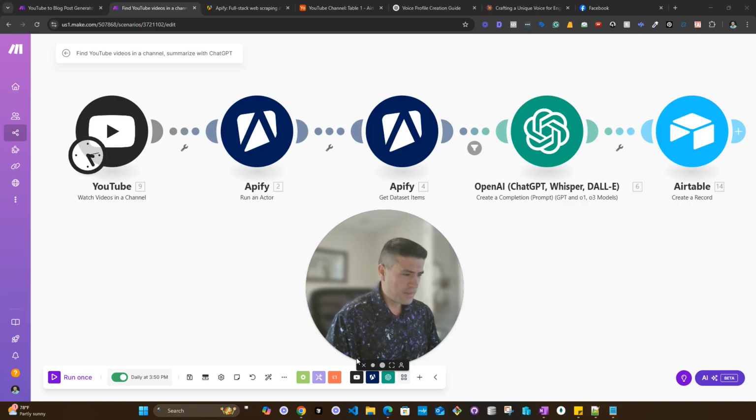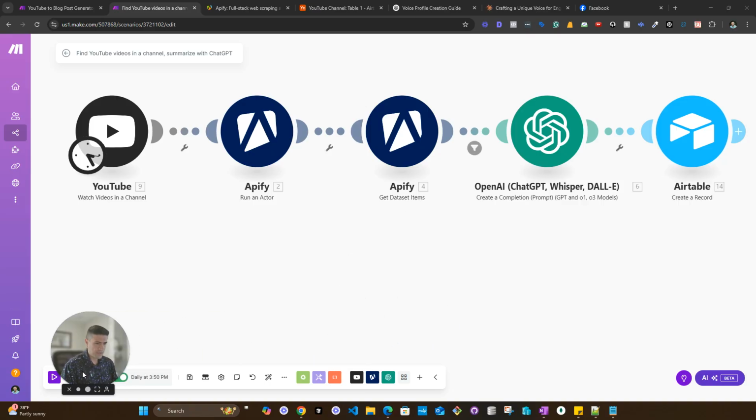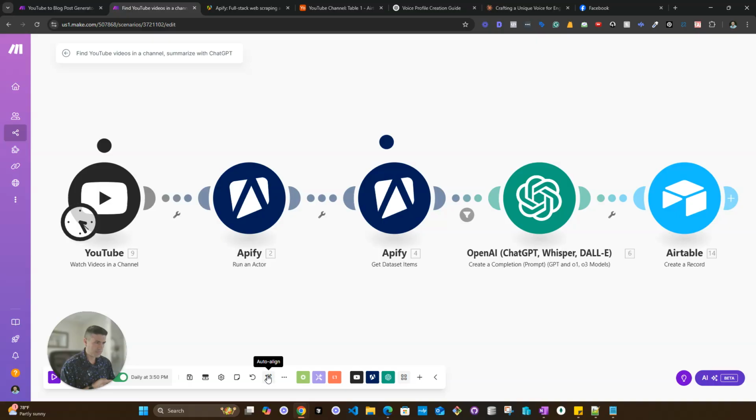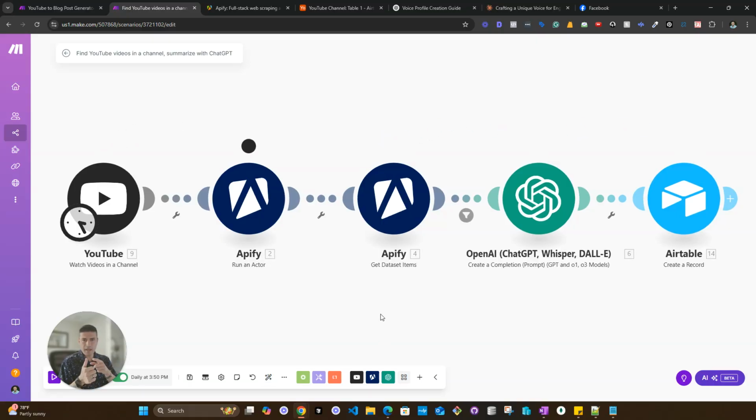But what I'm doing, I'm just going to make my head smaller here, is this automation, whenever it runs, which I want to show you what the flow is. When it runs, it actually grabs a video from YouTube. You can do it in bulk, and you could do it one by one. Then it reads this transcript. Then it summarizes the transcript into a Facebook post. And then it puts it into an Airtable database. So I'm going to tell you how it works here.